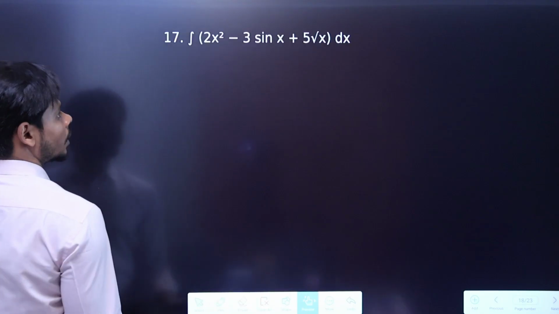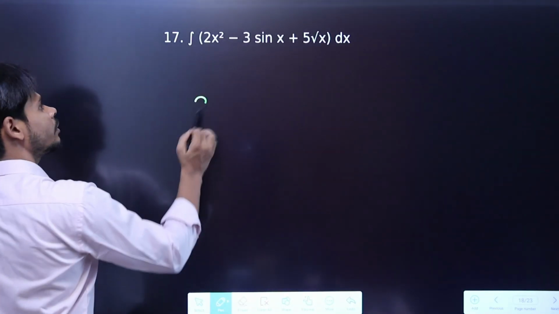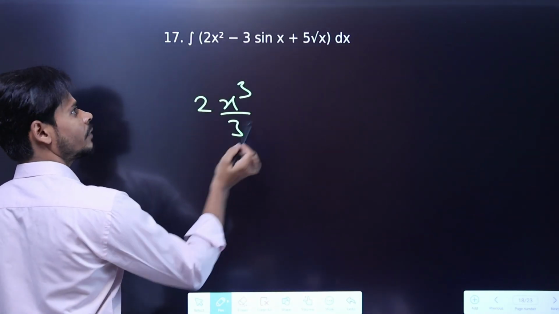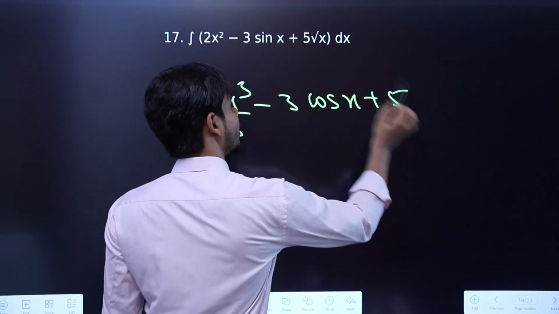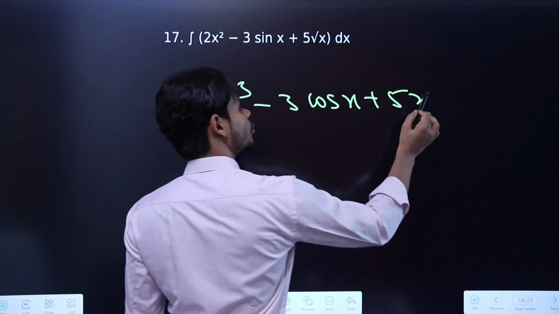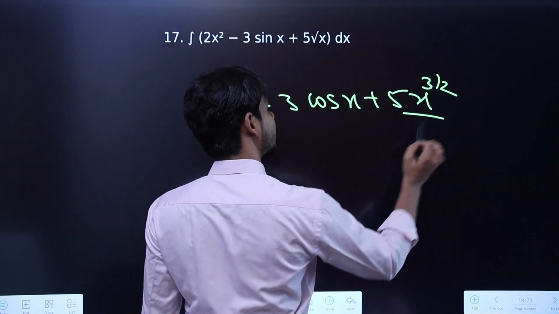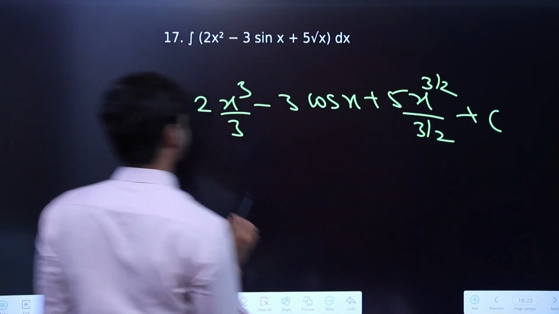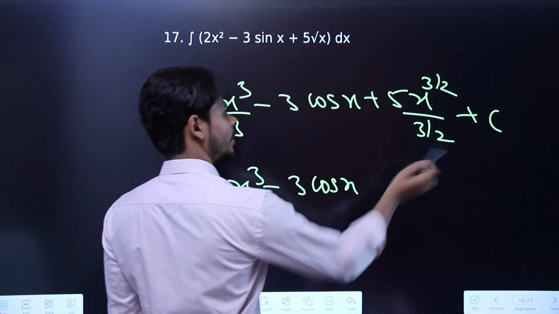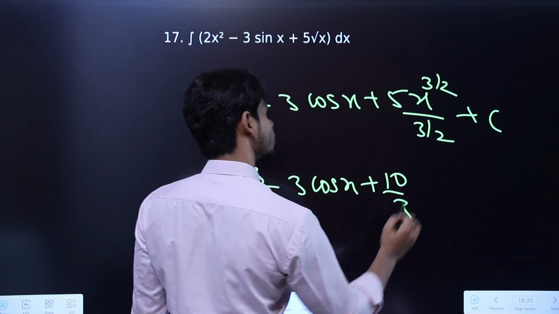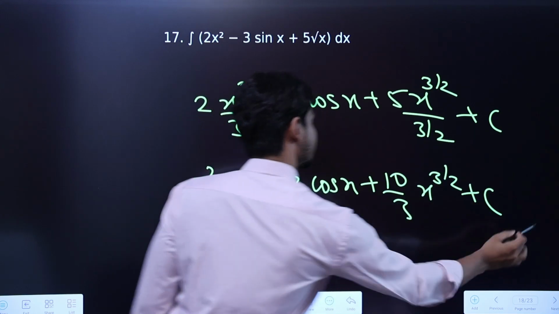Now it will become 2x raised to power 3 divided by 3, very easy, minus 3 sin x will become cos x, then plus 5, it is x raised to power 1 by 2, so if I add 1, it will become 3 by 2 divided by 3 by 2, plus c. Now it will become 2 by 3 x raised to power 3 minus 3 cos x, and if I take the reciprocal it will become 10 by 3 x raised to power 3 by 2 plus c. That's your answer.